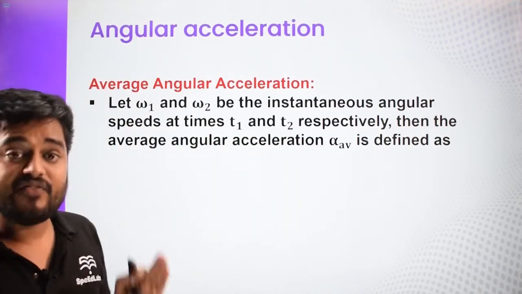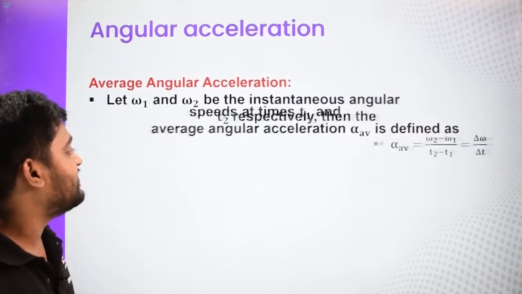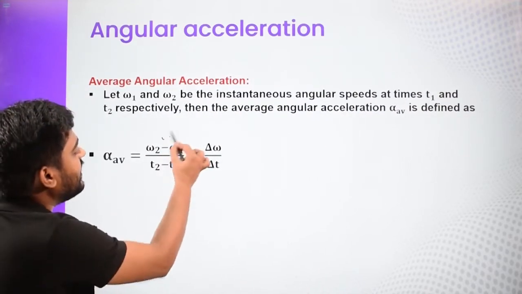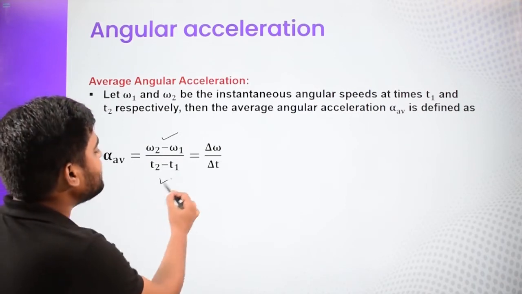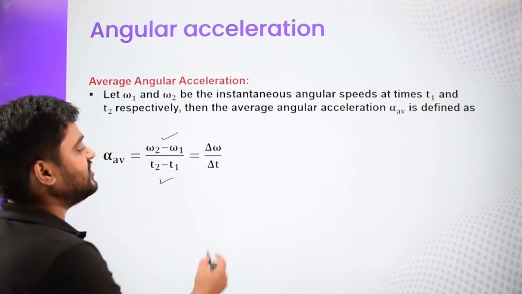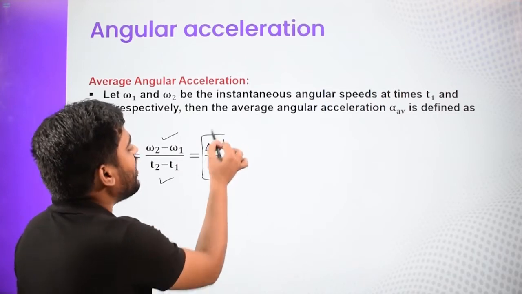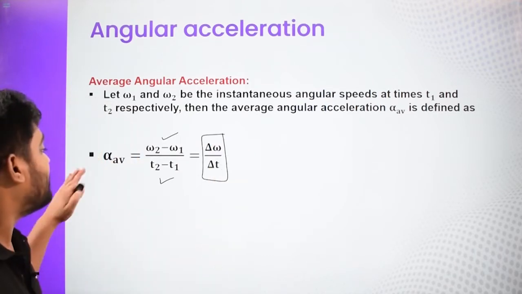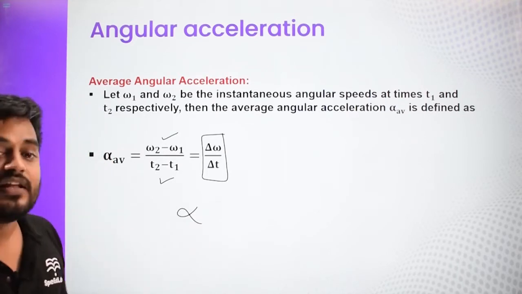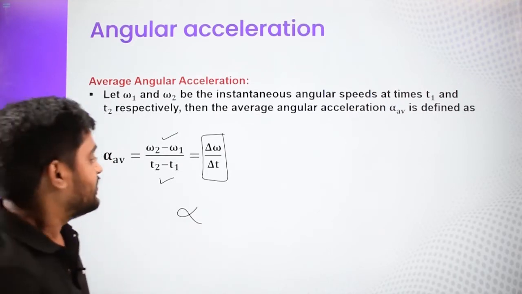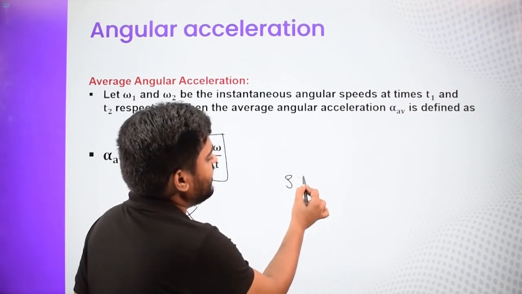Then the average angular acceleration is defined as the change in angular velocity, that is omega 2 minus omega 1, divided by the change in time, or you can say time duration. So this is defined as delta omega by delta t. That's your average angular acceleration, which is written as alpha. Alpha is the symbol. And what about the SI unit? So if we talk about the SI unit,